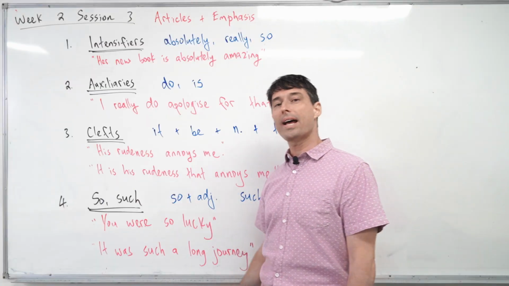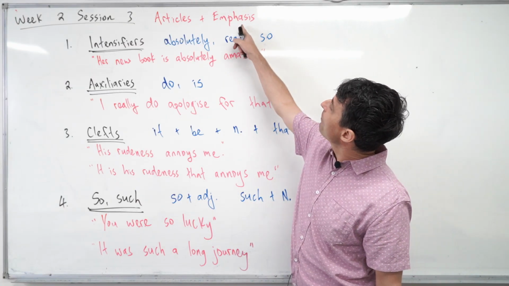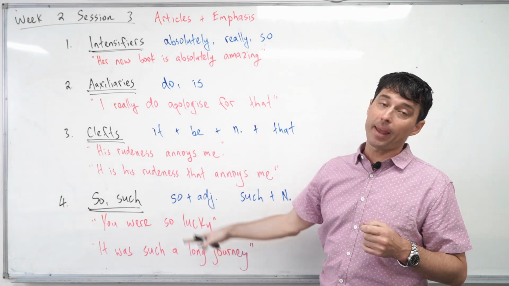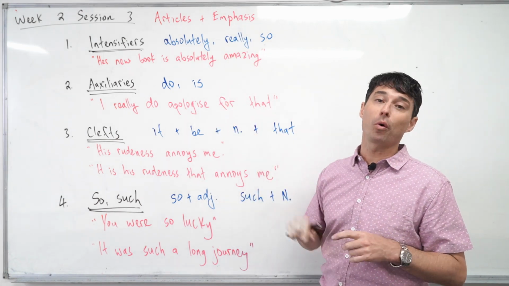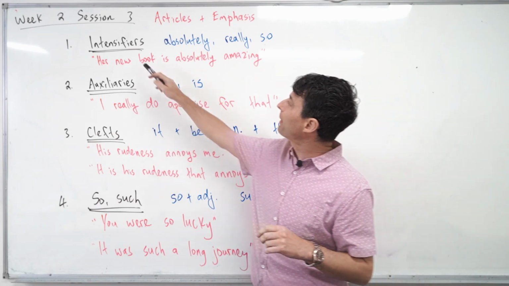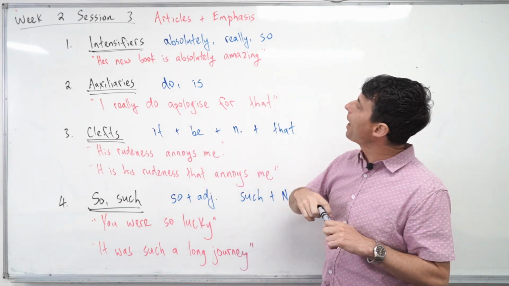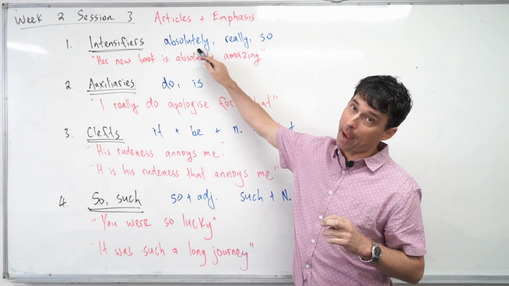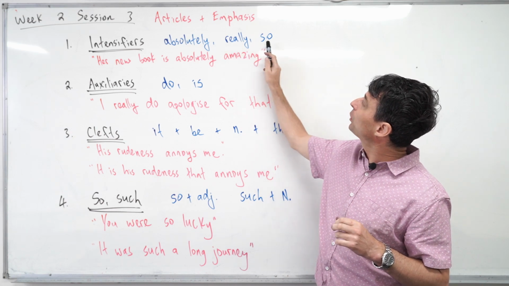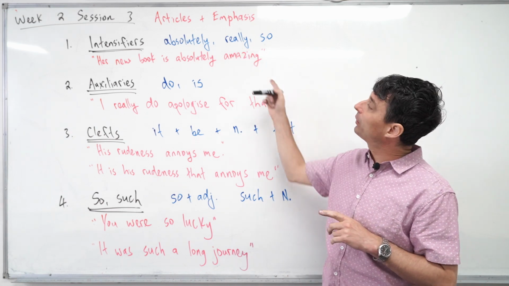Okay guys, lastly today, let's take a look at emphasis. There are a number of ways we can emphasize things in English. Let's look at 4 of them today. So the first one is by using intensifiers, especially adverbs like absolutely, really, and also words like so. Let's take a look at an example.